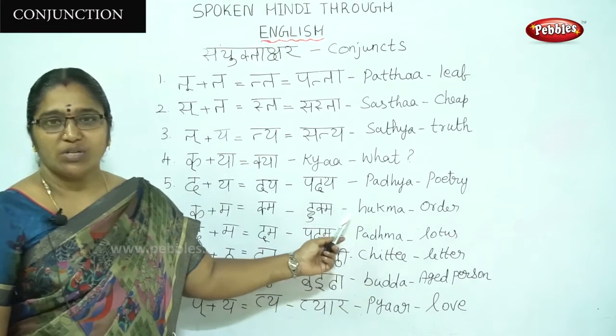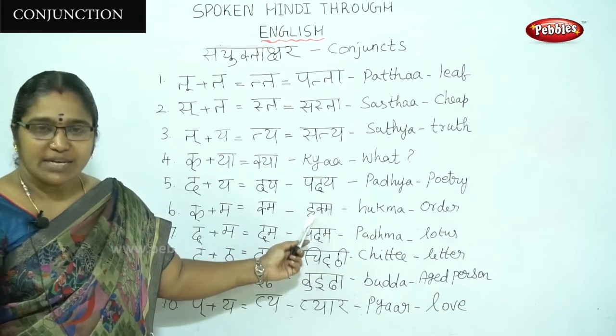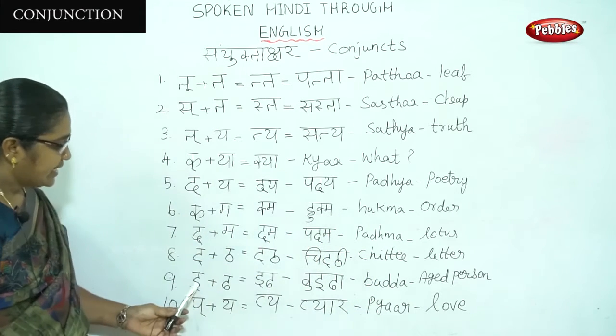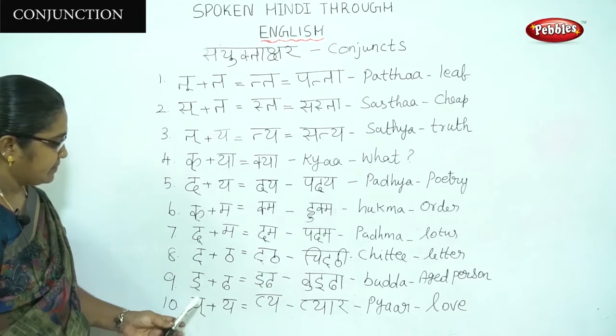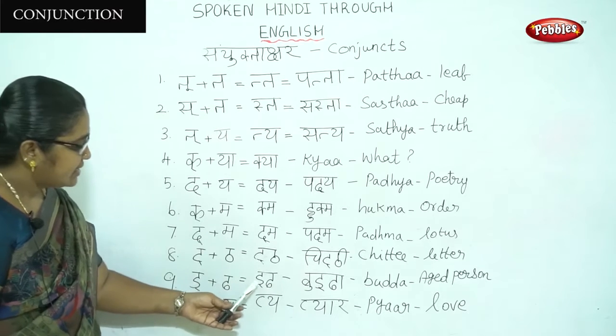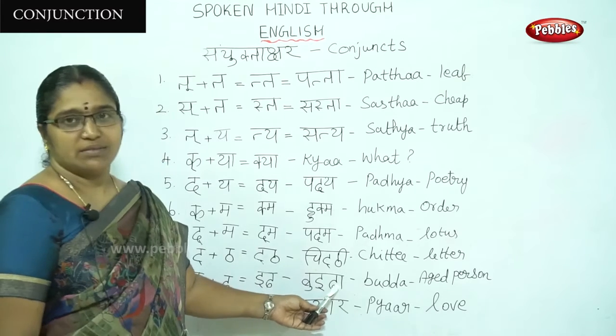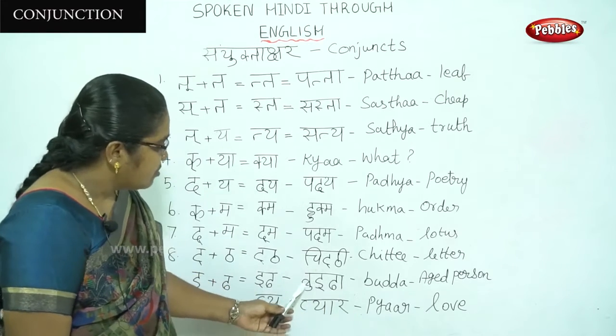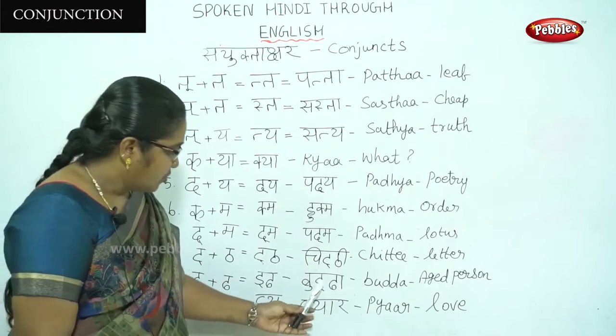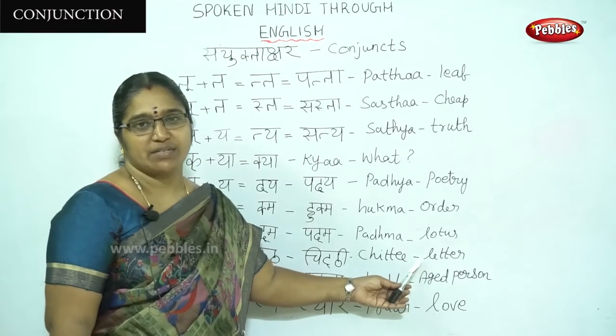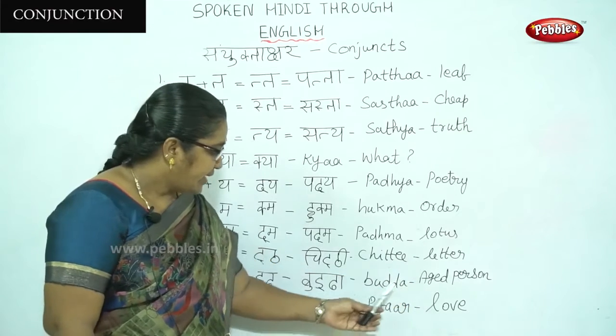Anything else you want to say? Is it clear? Next, it plus ta. This is also itta. Then Buddha, bu, id, da. Buddha means aged person, old people.